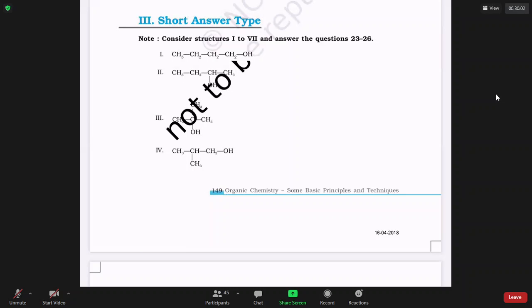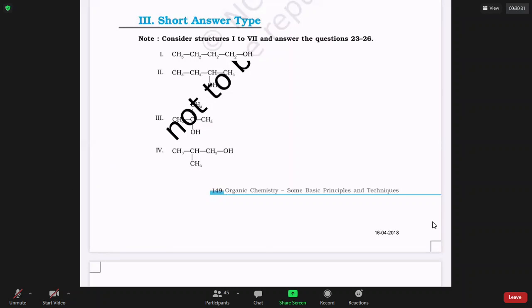Structural isomers. Both have the same functional group, OH, but one has 4 carbons in one chain, the other has only 3 carbons in one chain. They are chain isomers as well as position isomers, because 1 and 3 differ in the position of the OH group and in the nature of the carbon chain.